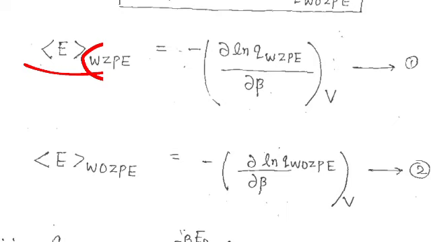If not, then please refer to your notes, what you had done, then you will get to know. Otherwise I hope you will be able to understand. And for the system without zero point energy, WOZPE, you will have the partition function of that system, Q WOZPE. Alright.